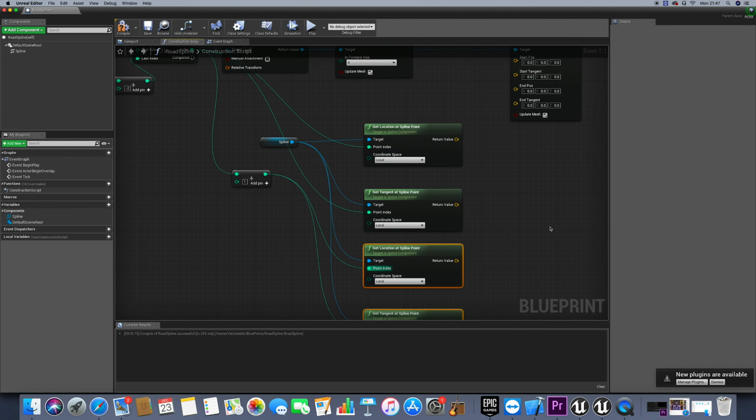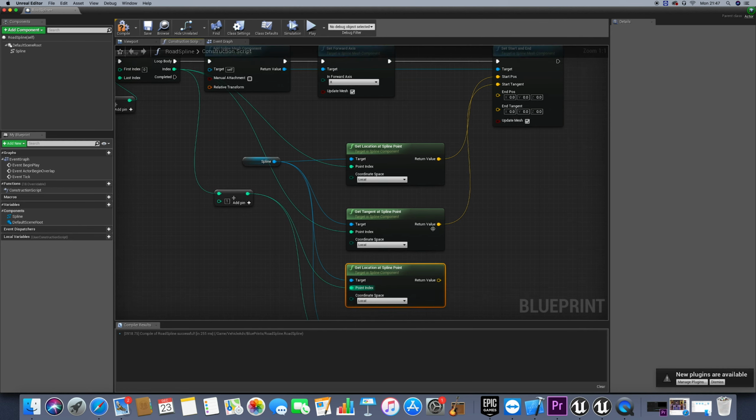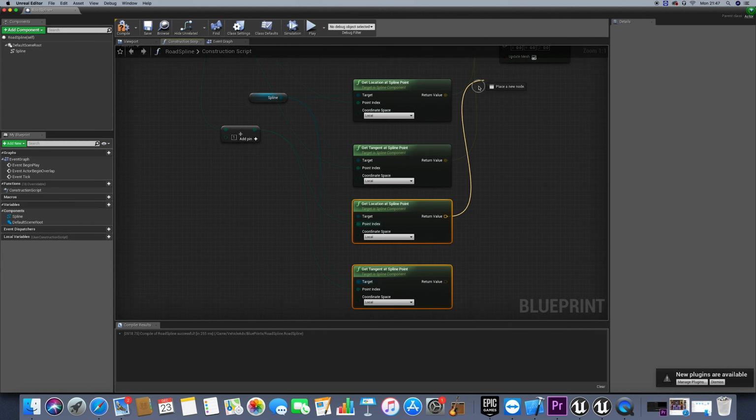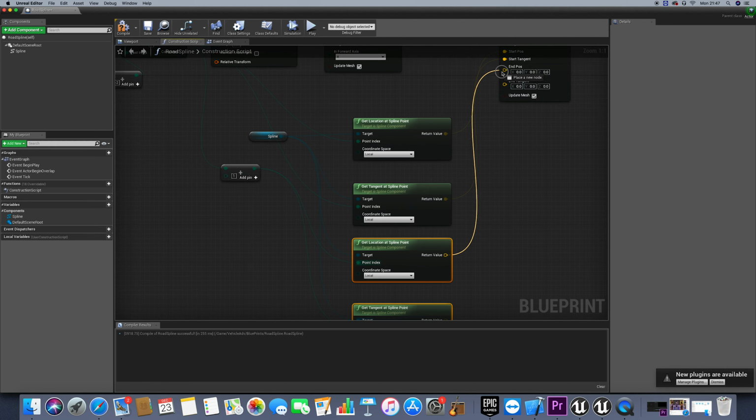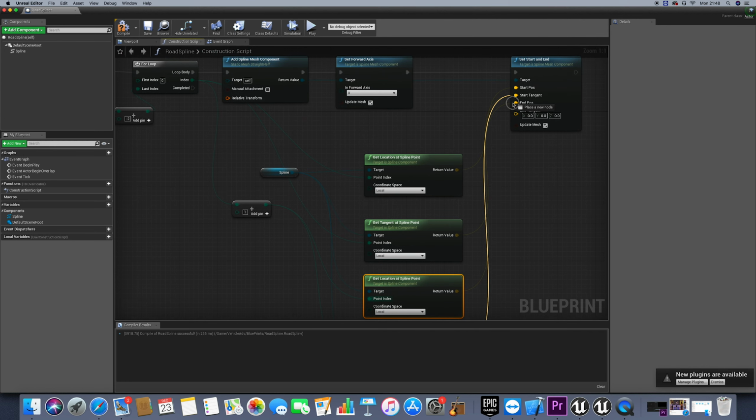Now I just need to connect the location of the starting point, the tangent of the starting point, and now the location at the ending point, and also the tangent at the ending point. Now, if you compile and save, hopefully everything's fine.